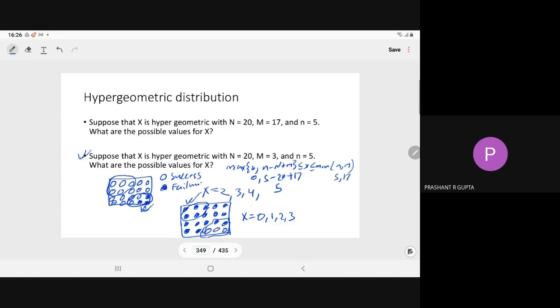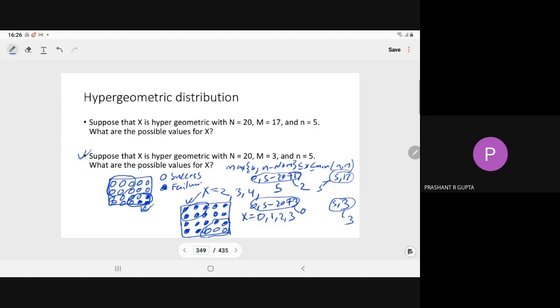For the second one, it is 0, 5 minus 20 plus 3, and the minimum of 5 and 3. So from here the minimum will be 3, the maximum will be 0, from here 2, and from here the minimum will be 5. That's why in the first we have x equal to 2, 3, 4, 5, and in the second we have x equal to 0, 1, 2, 3. Clear?